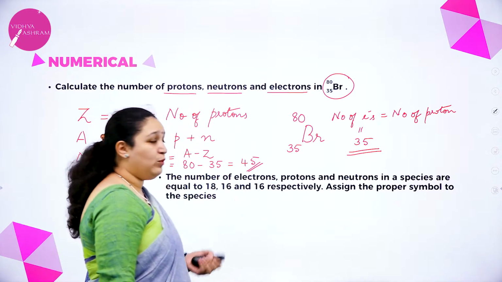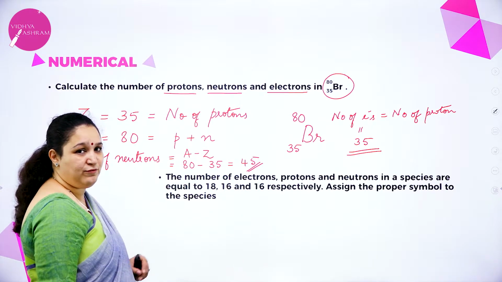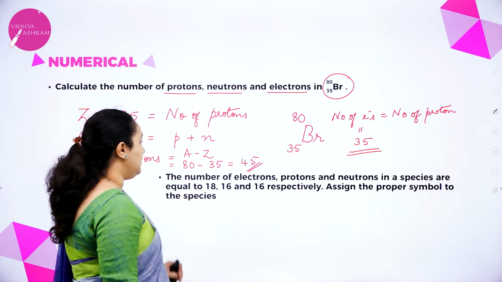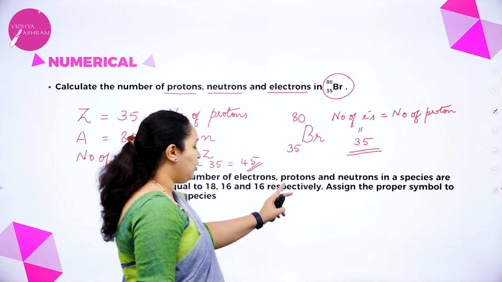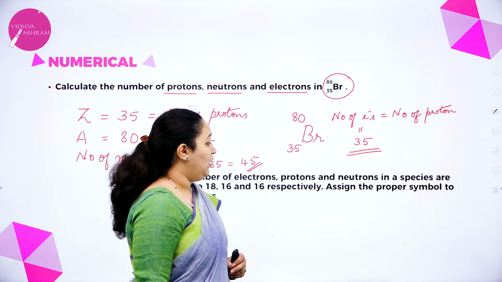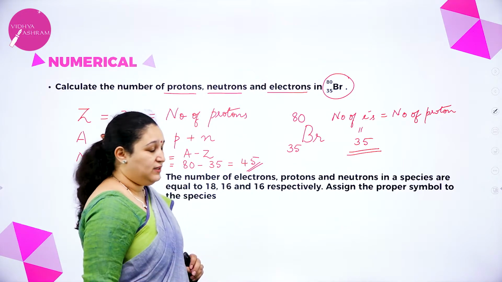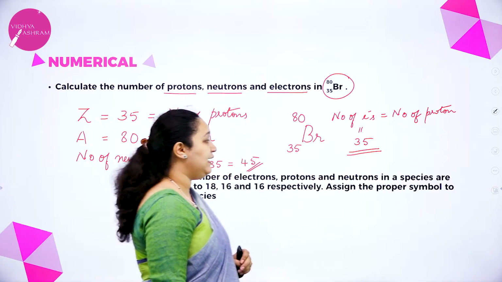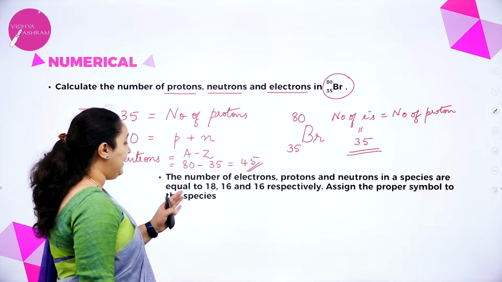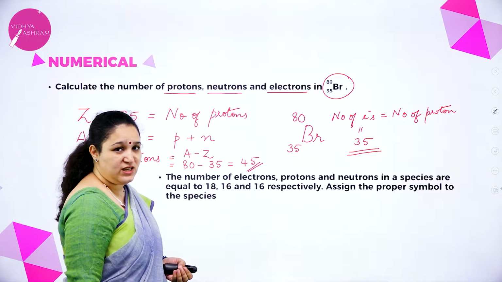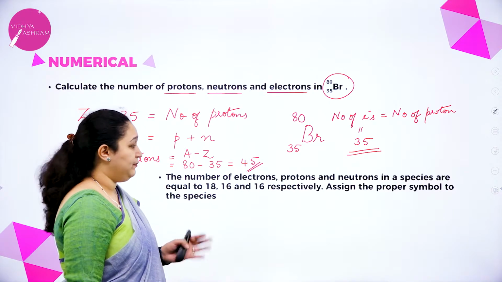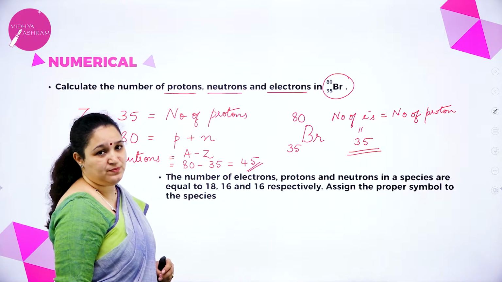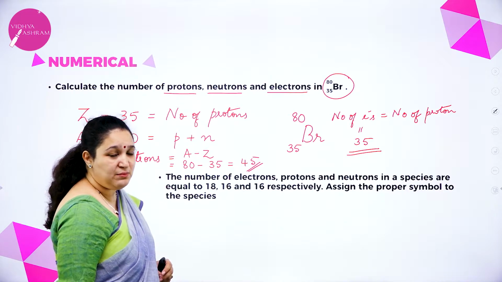Okay, we have one more problem here, which is a little different from the first one which I have solved. Here they have given us the number of electrons, protons and neutrons. Okay, so I'll just read the question for y'all. The number of electrons, protons and neutrons in a species are 18, 16 and 16 respectively. Okay, assign the proper symbol to the species. So they are asking us to assign the symbol to the species.